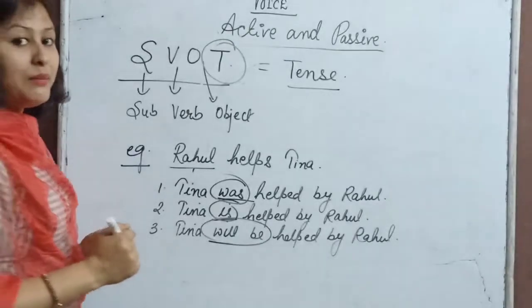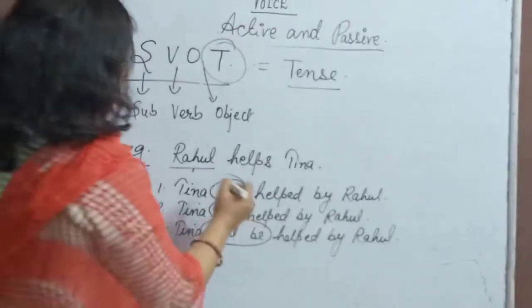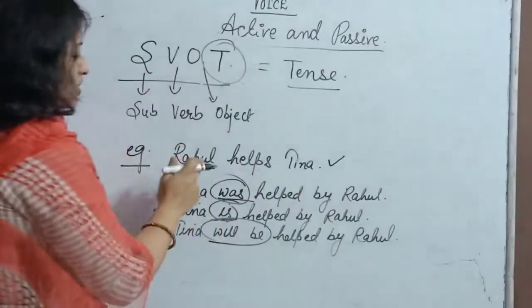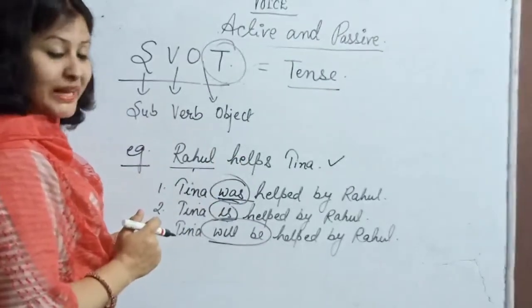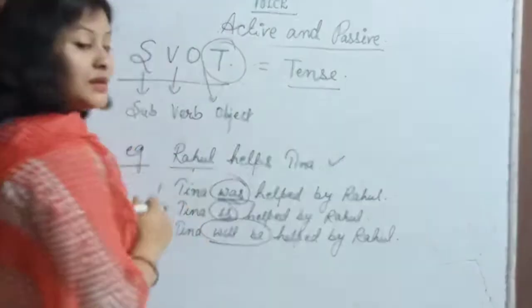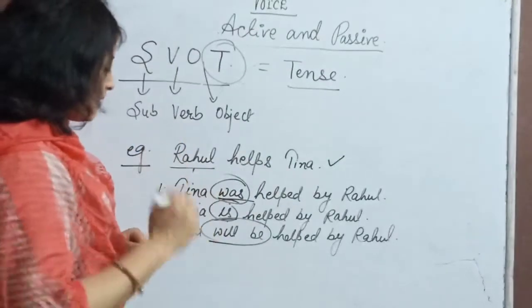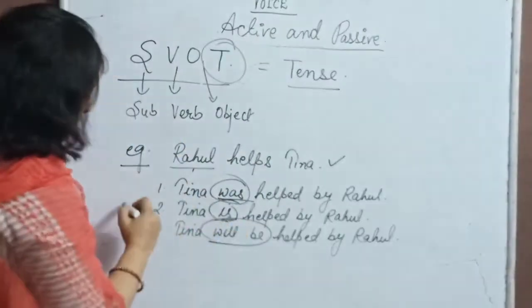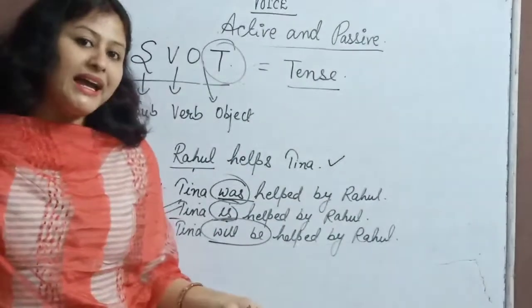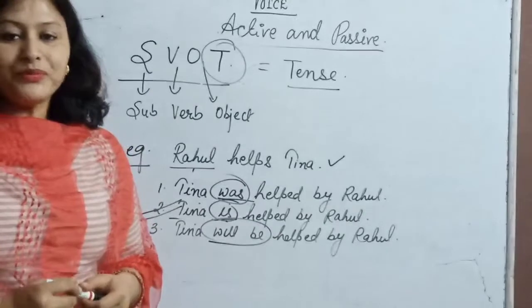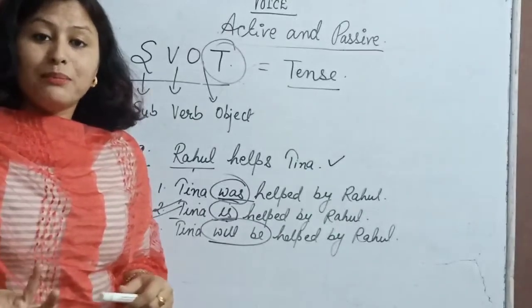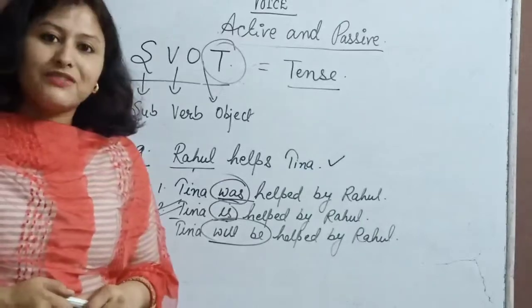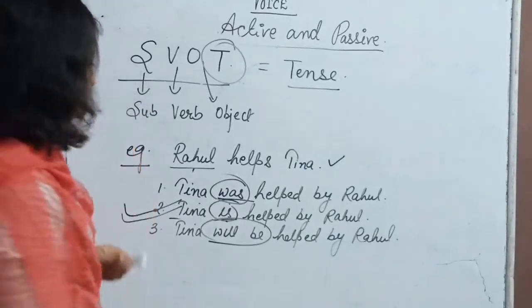Now there is a requirement for the tense. We will see in which tense the sentence given in the active voice is. Okay, now we have seen it is in simple present tense, and for simple present tense we use is. So our correct answer is number 2. Tina is helped by Rahul. I hope you have understood the importance of tense in active and passive voice.